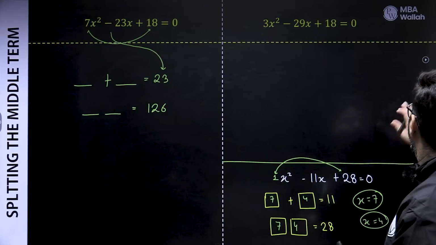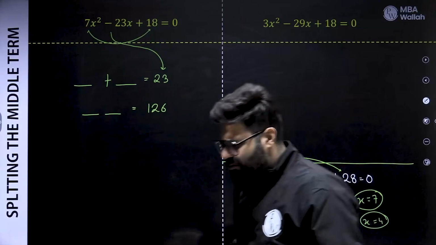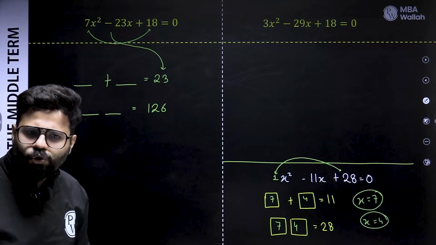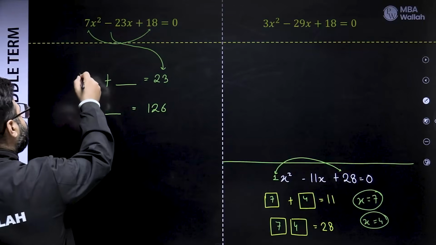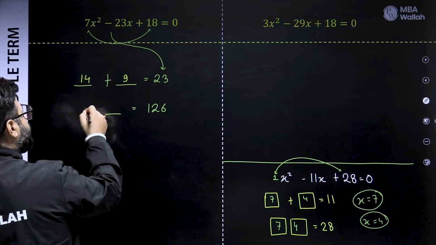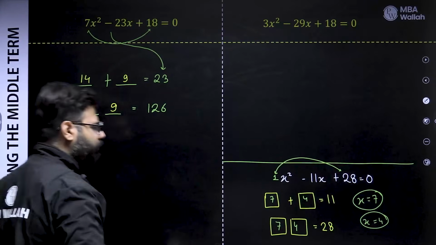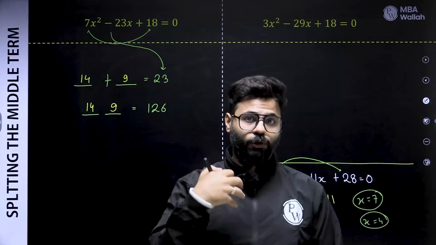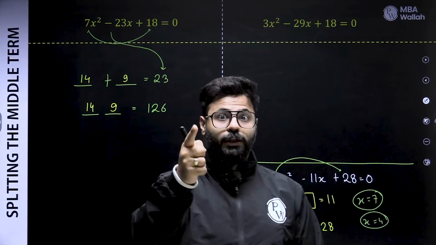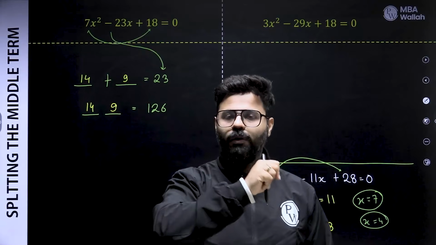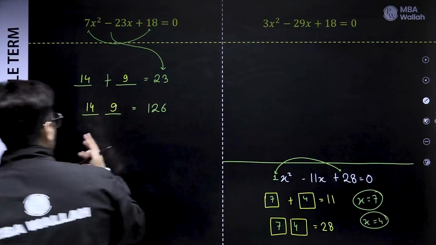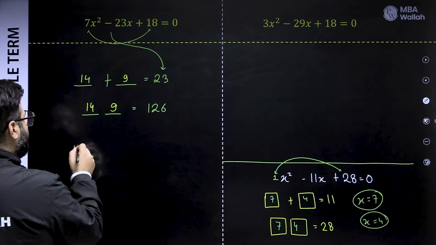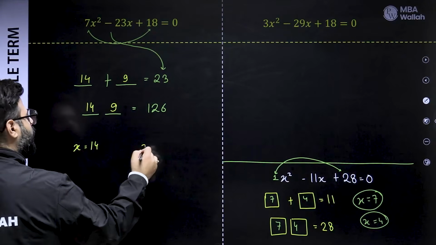Let's try to solve it. Think of two numbers, sum 23, product 126. And I guess we have those two numbers, 14 and 9, right? So 14 plus 9. That's why I say you need to get your tables right. Learn from 1 to 20. You should be spot on and not just cramming the table. It should be something like if I show you 144, your mind should say 16 into 9. That's how you learn the table, right? All right, maybe 12 into 12. So 14 and 9. So that means x is equal to 14, x equals 9, and that's the wrong answer.